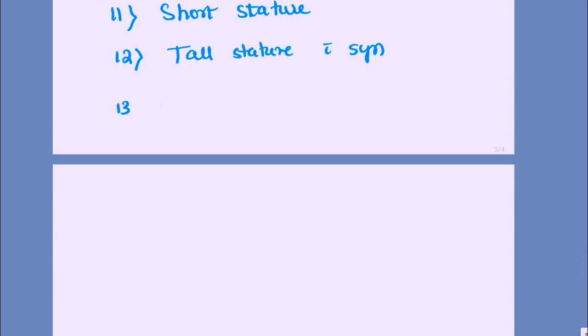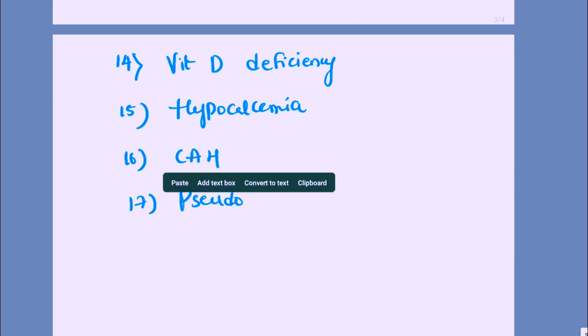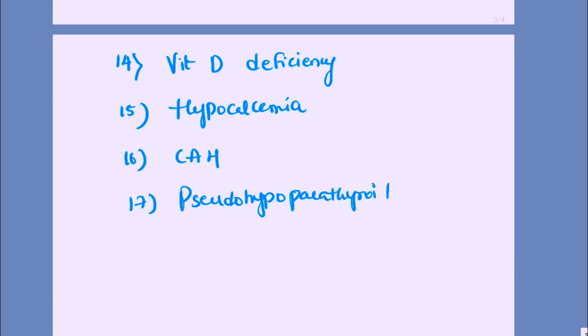Next is obesity, vitamin D deficiency, hypocalcemia, congenital adrenal hyperplasia, very important, pseudohypoparathyroidism, next is any syndromes, especially Down syndrome with hypothyroidism can be asked.